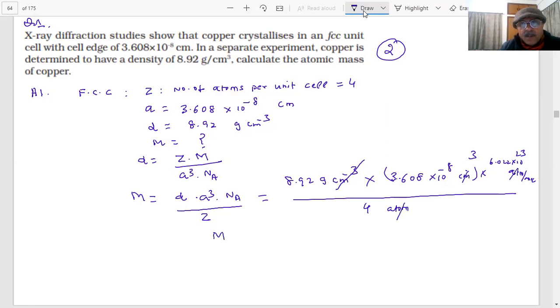What is the answer coming? 63.1. Okay. The best way in the exam will be 8.92 into 3.608 cube into 6.022 divided by 4. What are the 10 powers? Minus 24, plus 23, and minus 1. All right, so then it is easy, you can cancel any of these numbers. What is the answer? 63.1. Okay? Yes, sir.